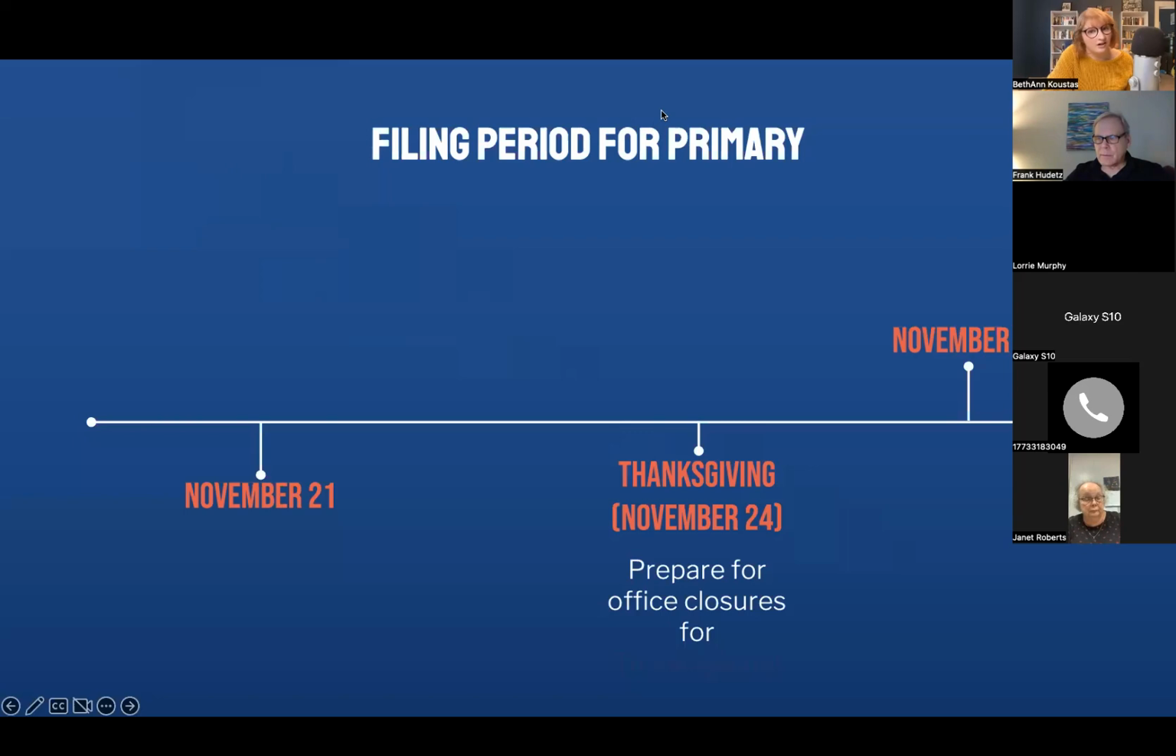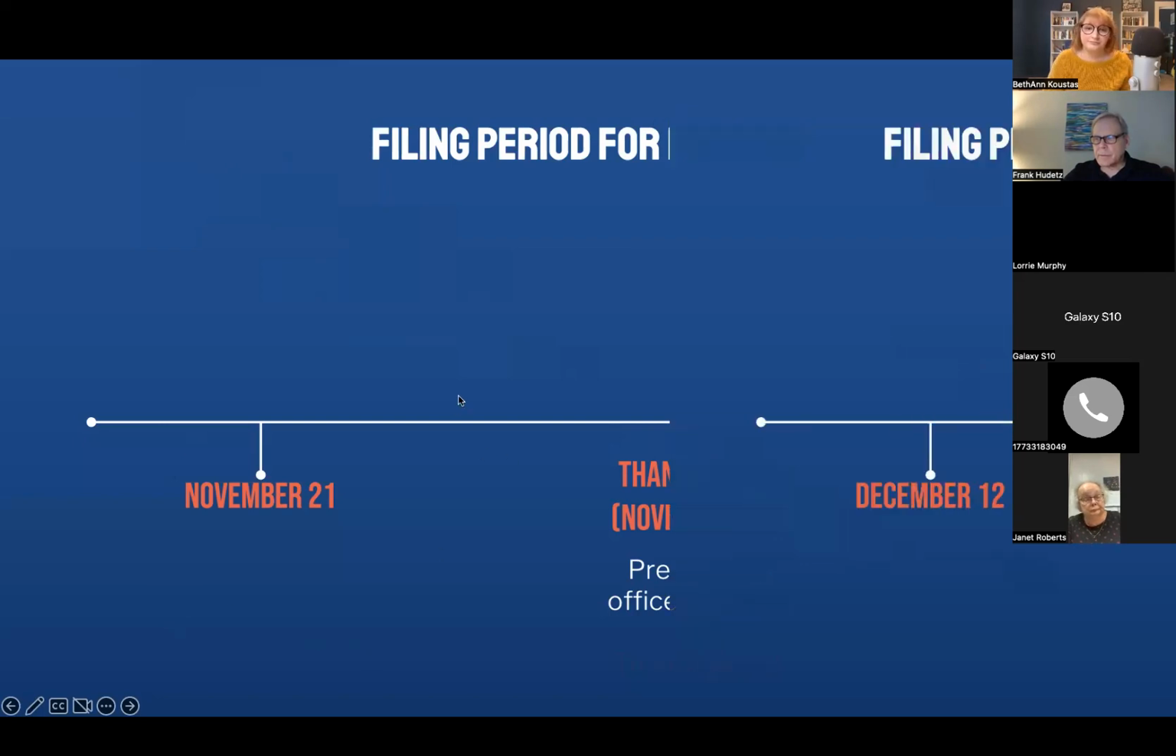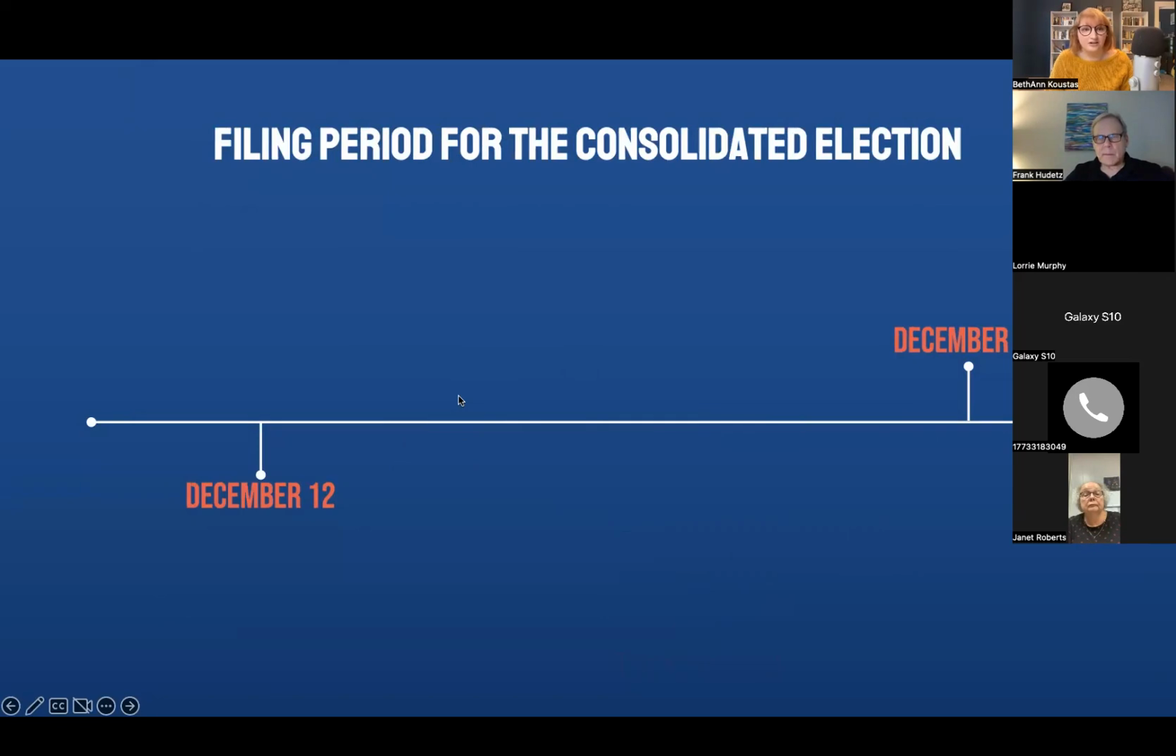Now, obviously, you're probably going to be closed at least for Thanksgiving. Just make sure to publicize that you're going to be closed. A lot of you will probably be closed that Friday as well. We are closed that Friday at the state board, so it's okay if you're closed Friday too. Just make it public so people know. And for the consolidated election, the filing period is December 12th through December 19th.